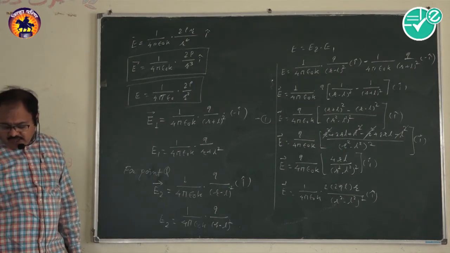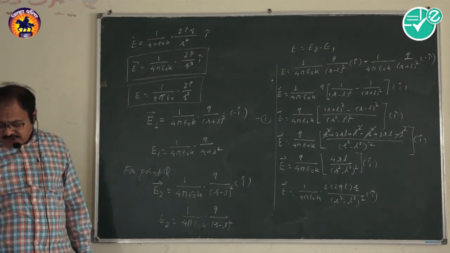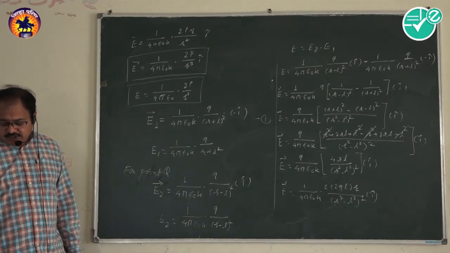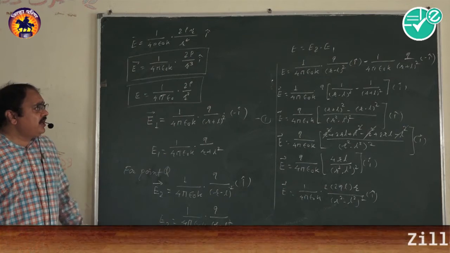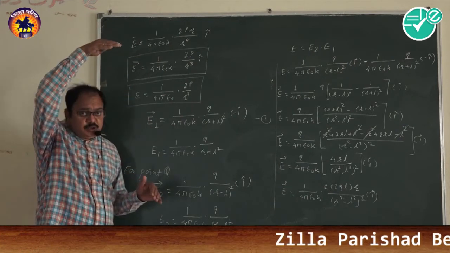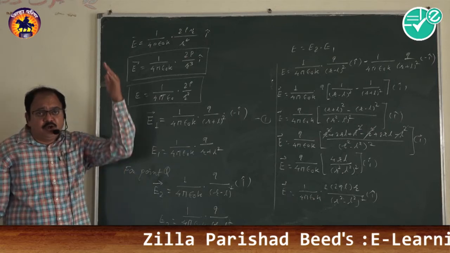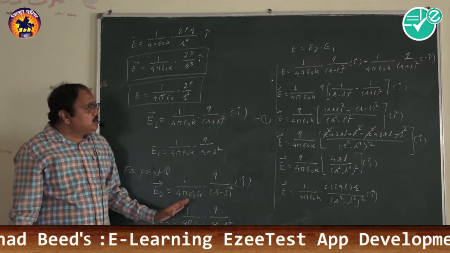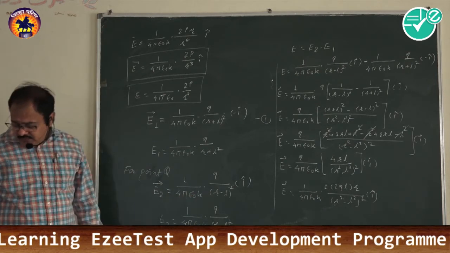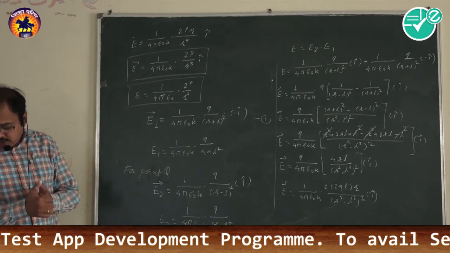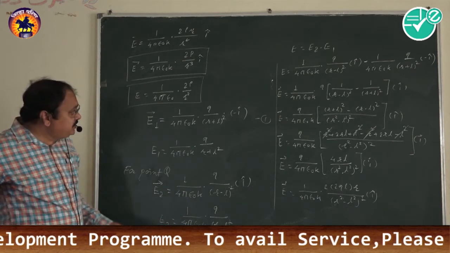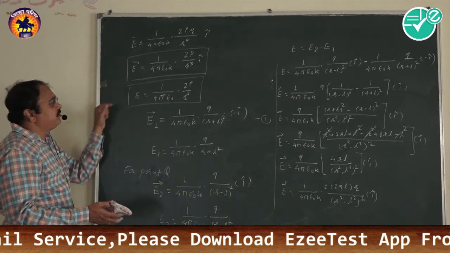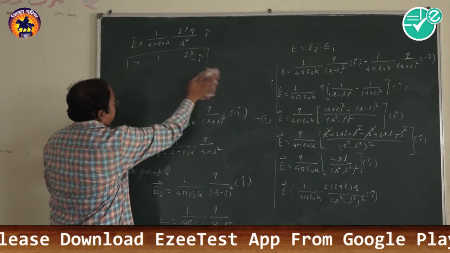Now we have another equation, the electric field intensity due to an electric dipole at a point on the equatorial line, that is the broadside on position. The equatorial line means the line which passes through exactly the center of the axis, perpendicular to the axial line. We can solve it later on. I hope you understand how we obtained the value of electric intensity for the axial point.